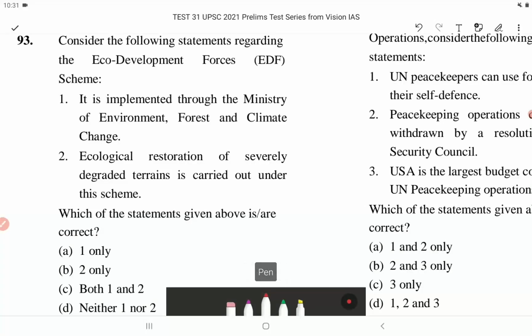Consider the following statements regarding the Eco-Development Forces EDF schemes. Statement 1. It is implemented through the Ministry of Environment, Forest and Climate Change. This is incorrect. Eco-Development Forces scheme was established in the 1980s.